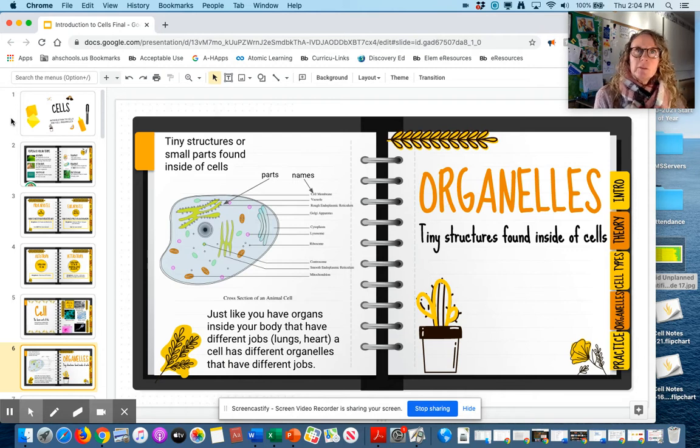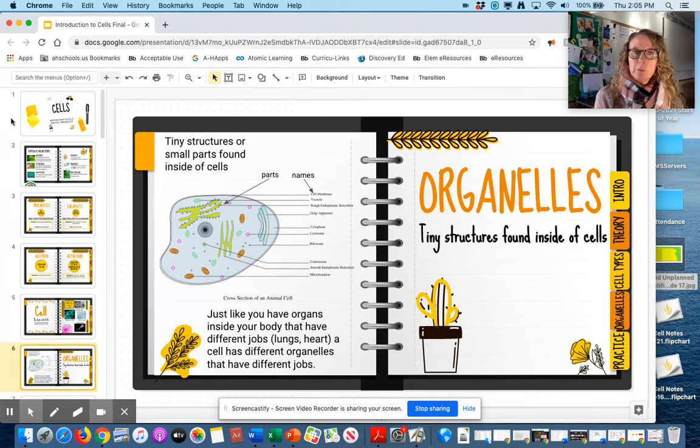But if you think of it this way, you have organs inside of your body, and those organs, like your heart, lungs, liver, bones, and kidneys, all have specific jobs that they do inside of your body. Well, just like that, each individual cell has little tiny organs, or organelles, that have specific jobs that they do. And that is what we are going to learn about next: the small parts that work inside the cell so that your body can do what it needs to do.